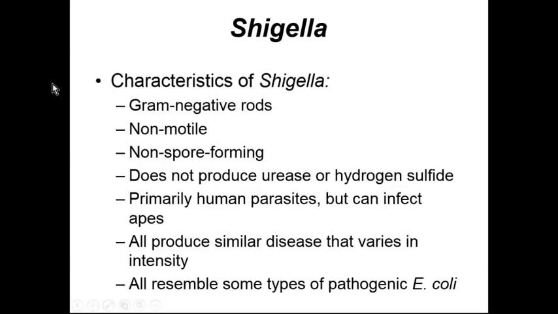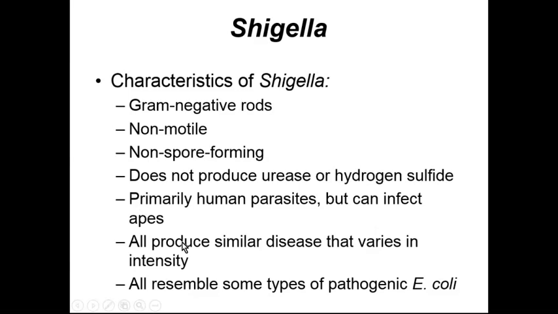Another microbe that can cause infection in our intestinal tract is Shigella. Shigella is a gram-negative microbe that forms rods. It's non-motile, non-spore-forming, and does not produce urease or hydrogen sulfide. So if we look at the Shigella infection, unlike Salmonella, which does produce hydrogen sulfide, this microorganism, since it does not, is not going to have the characteristic very stinky flatulence or farts associated with it. Shigella is primarily a human parasite, but it is capable of infecting apes to serve as a natural reservoir.